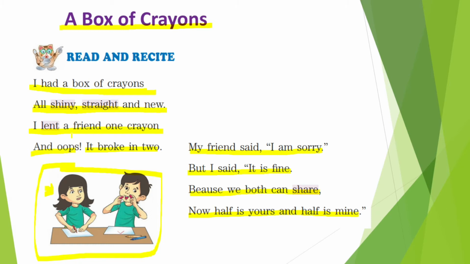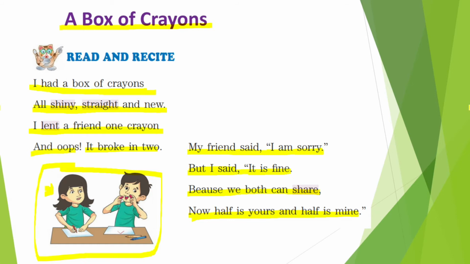And then oops, what happened? The crayon broke into two pieces. Then the friend said that, oh, I'm sorry, I just broke your crayon. But I said, that means the boy said, okay, it's fine, don't worry, it's fine. Why? Because now we both can share. Now half is yours and half is mine.